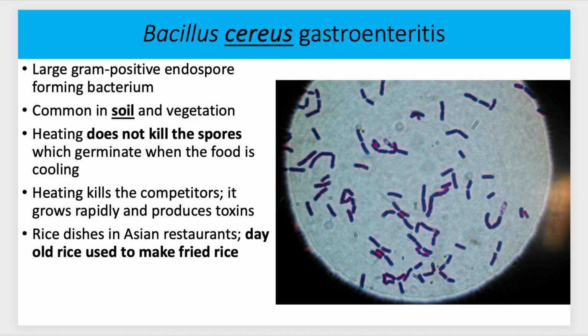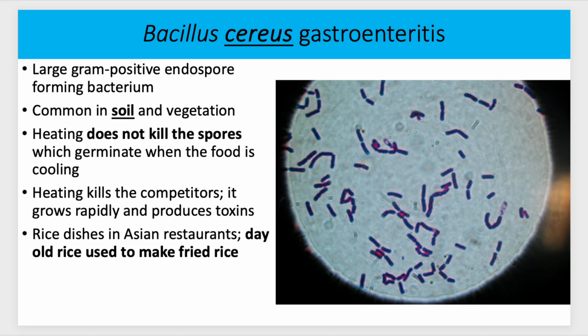For this bacteria, it's pronounced Bacillus cereus, and you can remember this one because it's very serious, because when you heat it up, it doesn't kill the spores. So the spores can still survive because nobody's cooking their dinner in an autoclave. So the spores still make it through. When you heat these foods that have this bacteria in it, it might kill the competing bacteria, but then this bacteria can grow back and replace it and then it starts to produce toxins.